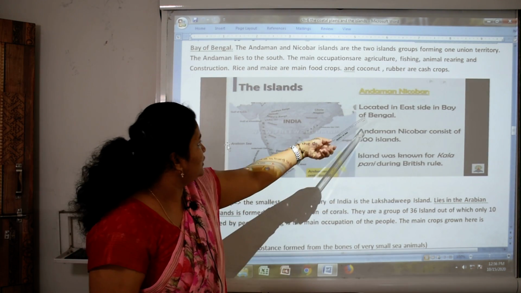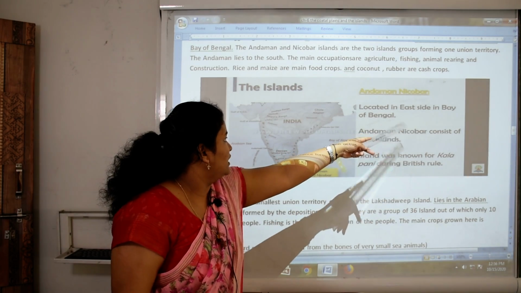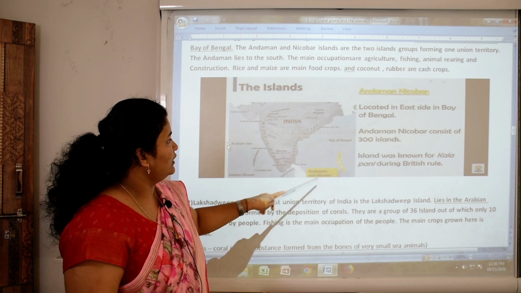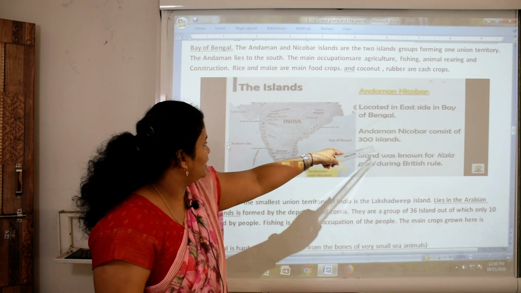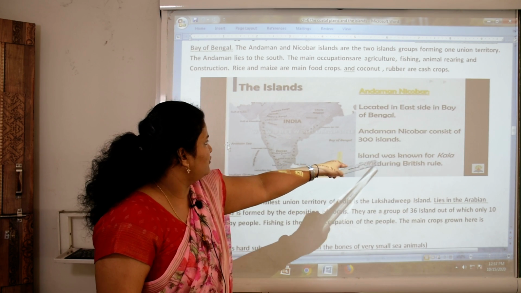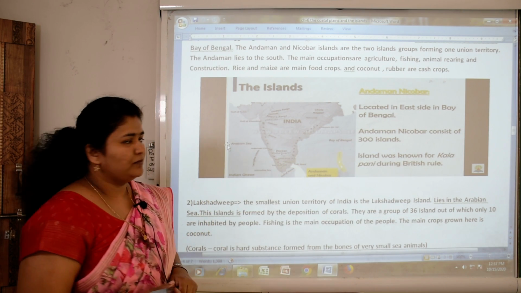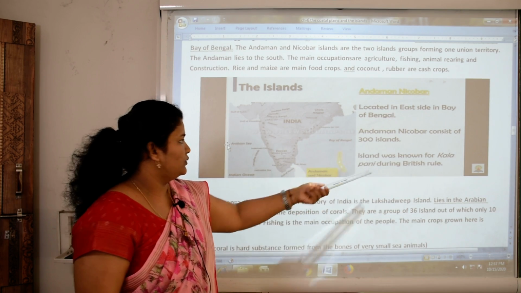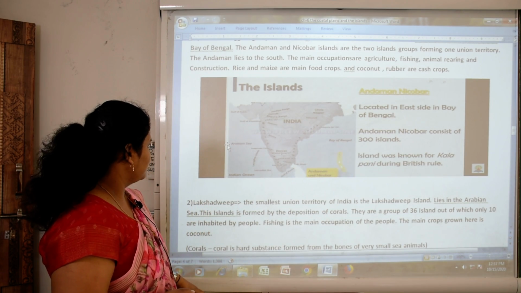Andaman and Nicobar is located on the east side in the Bay of Bengal. Andaman and Nicobar consists of 300 islands. These islands were known as Kala Pani during British rule. Okay, at the time of British rule, these islands were also called Kala Pani, okay.